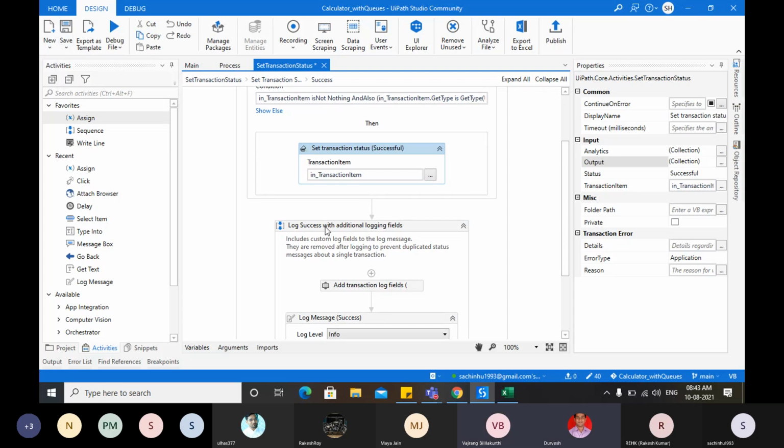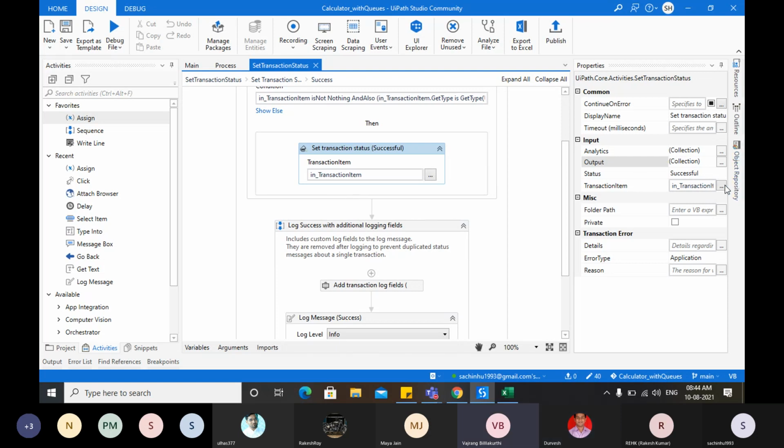Now how many of you think that this will be executed and we will have a result? Can we change the scope to out? If the transaction item gets success, then and only then it will execute. Let's assume that this is successful.